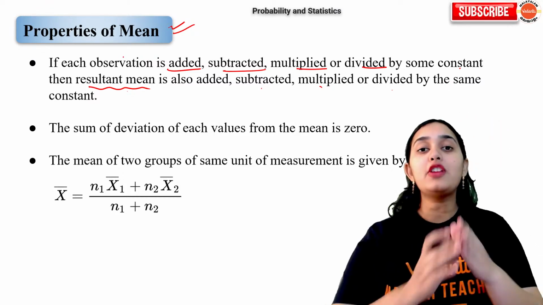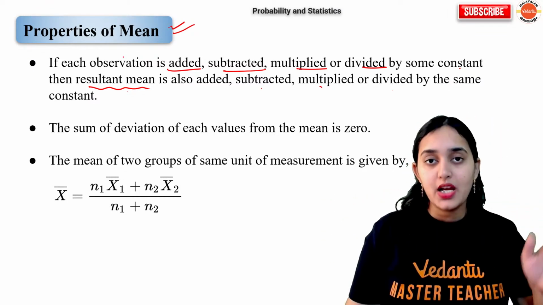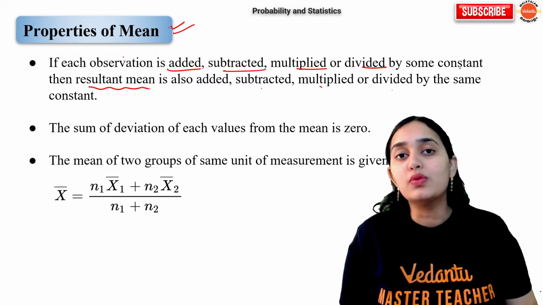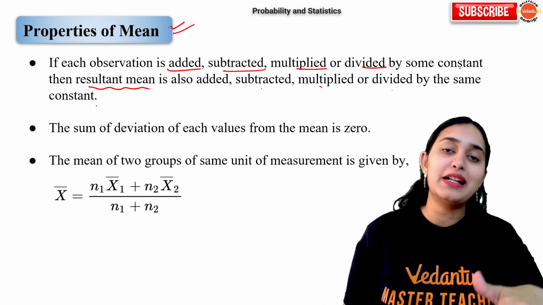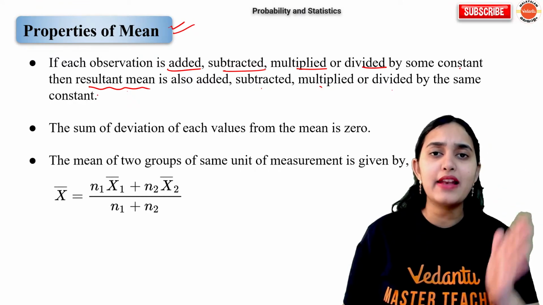Okay. So suppose we are finding the mean of 10 observations. You multiply each number by 2. Then your mean will also be multiplied by 2. Nothing else. Directly you can tell.